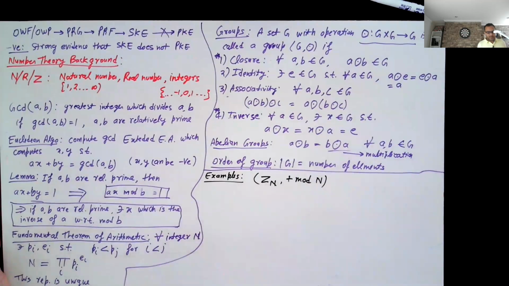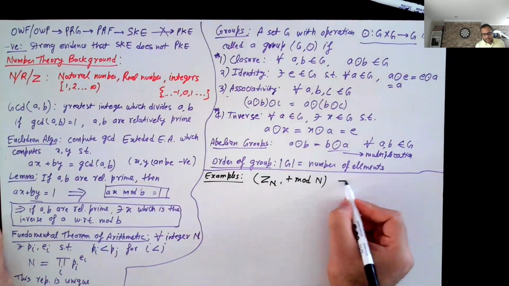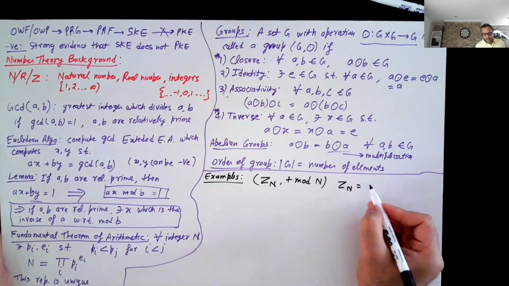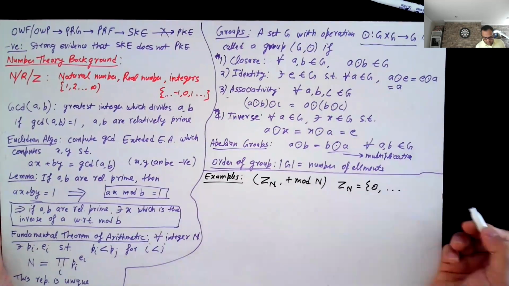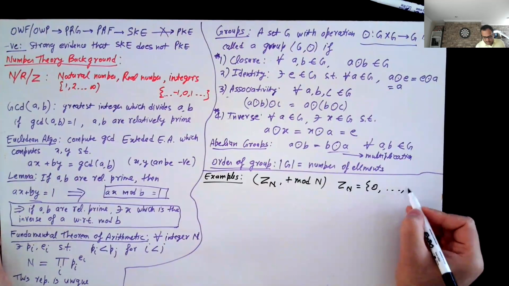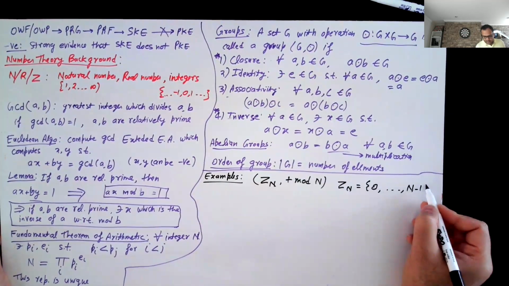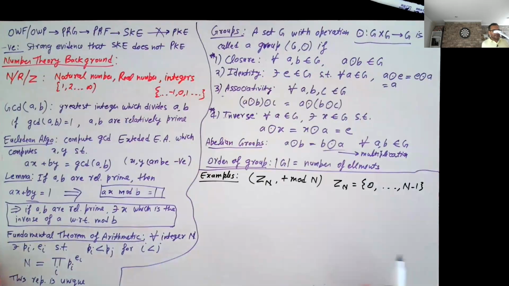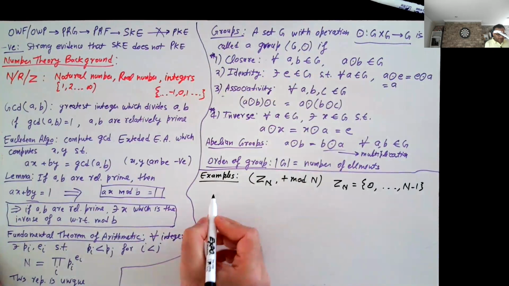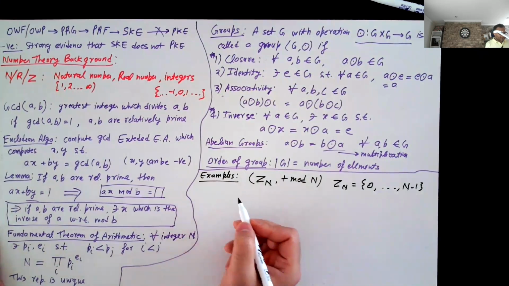Okay, so Zn is just all integers from 0 up to n minus 1. So all integers smaller than n, but positive or non-negative.